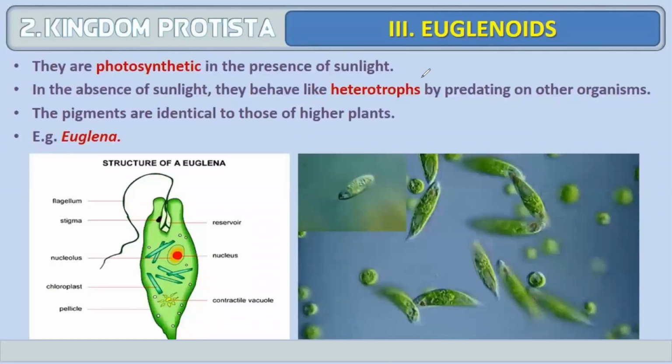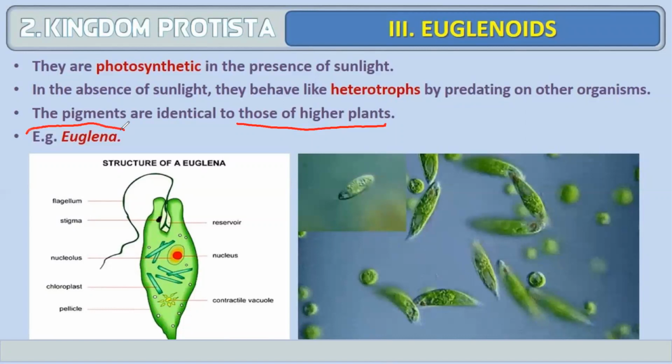Euglenoids are photosynthetic in the presence of sunlight, and when sunlight is absent, they act as heterotrophs. So they show both types of mode of nutrition. So they are mixotrophic in nature. That is, in the absence of sunlight, they act as heterotrophs, and in the presence of sunlight, they act as photosynthetic. The pigment is similar to that which is present in the higher plants.